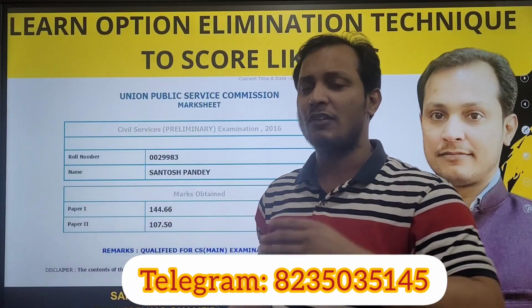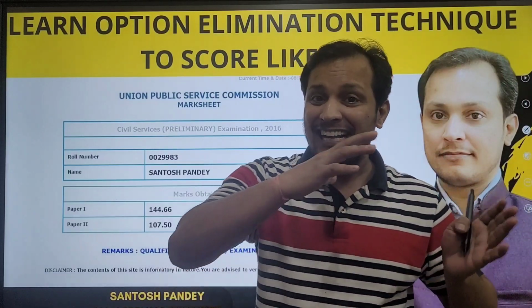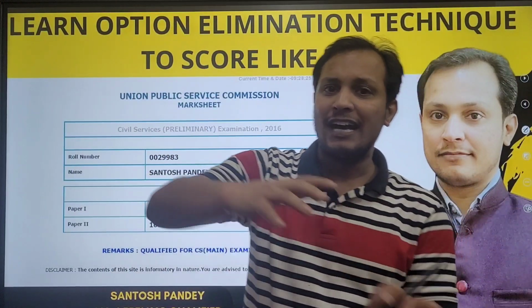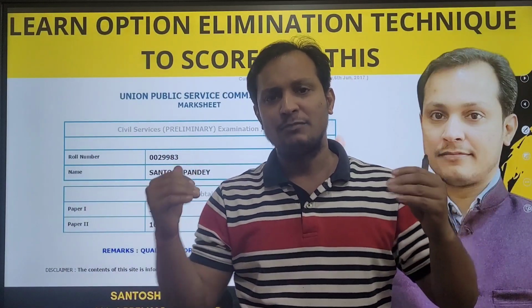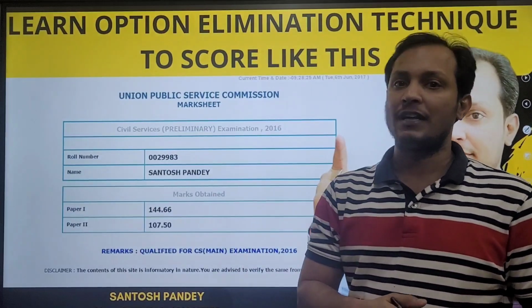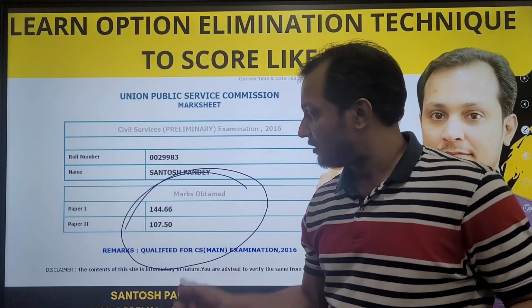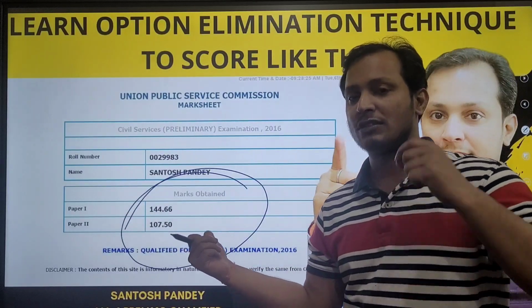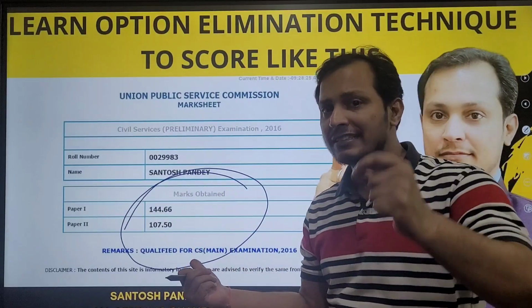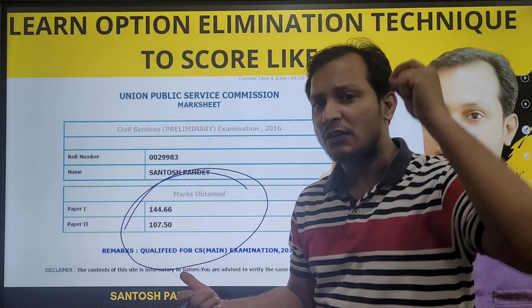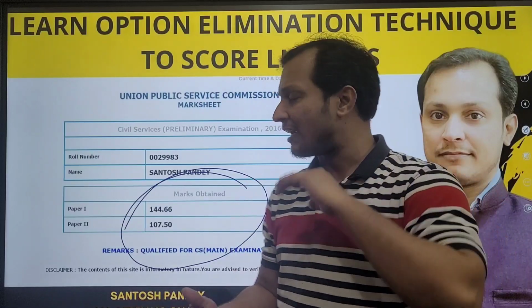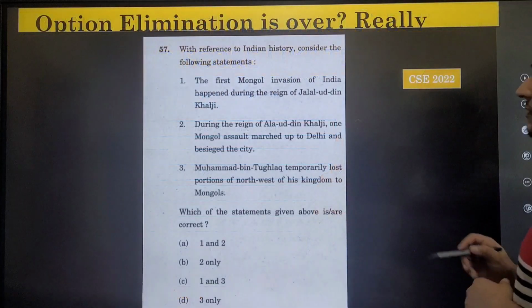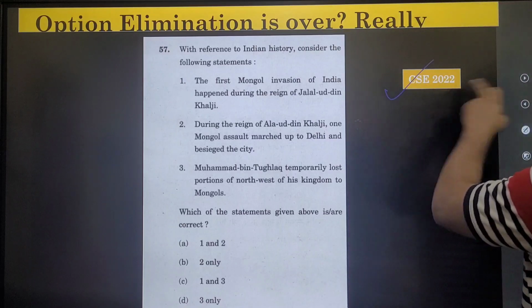Guys, in civil services, always remember that you should have an edge over other candidates. How can you have an edge over other candidates? Everyone is reading the same book, same NCERTs, same Lakshmikant. So what is your winning edge? The winning edge is option elimination. These are techniques which have helped me also to score very high marks. So please do master these techniques if you really want to score very high marks, particularly if you are aiming for the Indian Forest Service. So let us start with a history question, which came in the Civil Services Examination 2022.